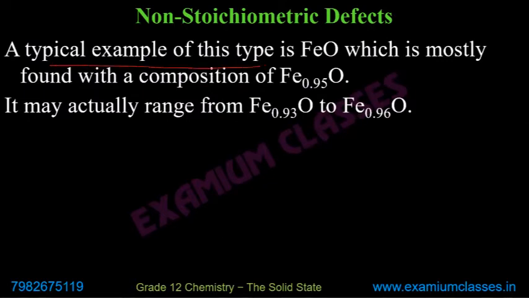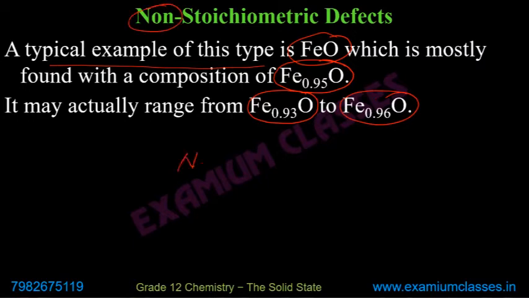A typical example of this type is FeO, which is mostly found with a composition of Fe0.95O. But remember, this is not a hard and fast or definite stoichiometric ratio. It can be 0.93, it can be 0.96 as well. So that's why it is non-stoichiometric, because there is no definite ratio.